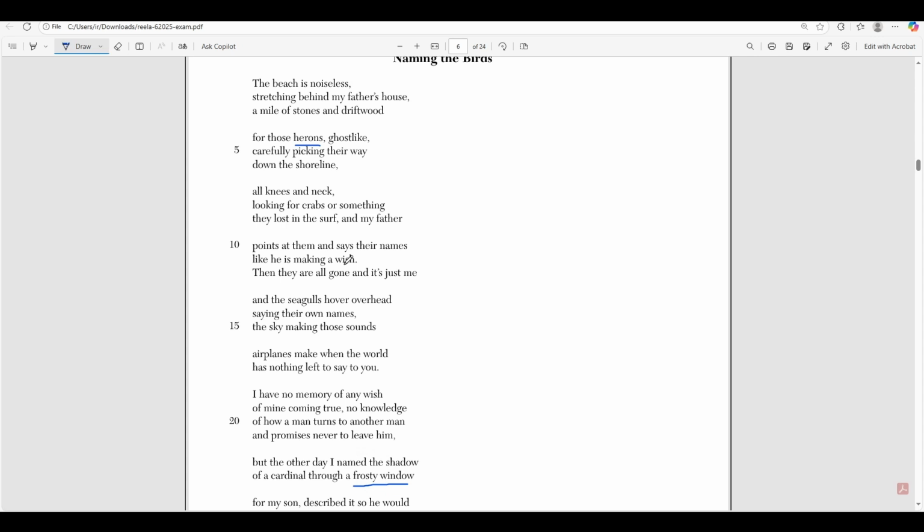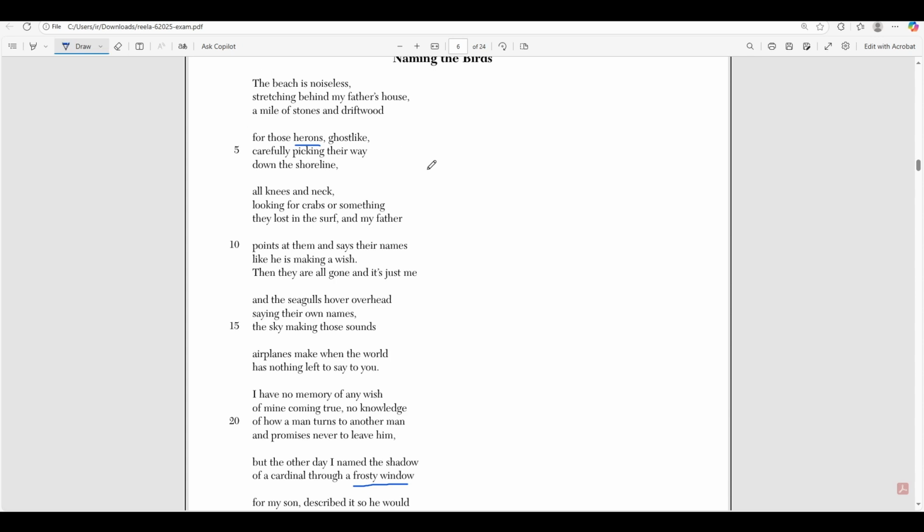Okay, so again, the way that this passage is set up is that the speaker is remembering an experience with his father on the beach, right? He's remembering the noises and what he saw at the beach with his father, and how his father named a heron. And by naming that heron, he is able to remember it, and he's also able to remember his father through the heron.